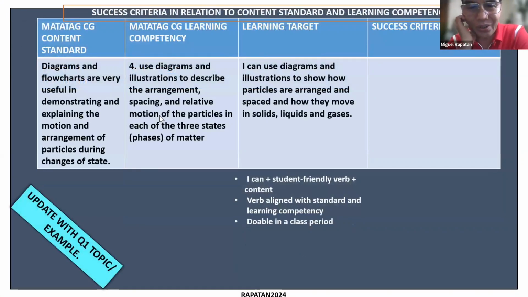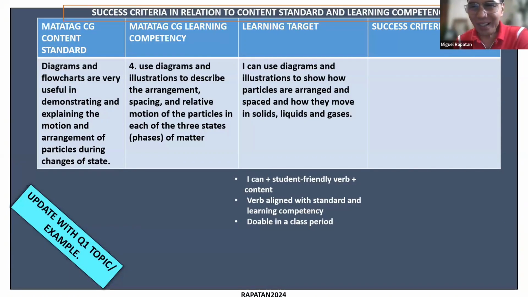Okay, so here's an example for quarter 1, taking one competency and turning it into a learning target. Okay, so science, I'm using only one of your learning competencies as the example.